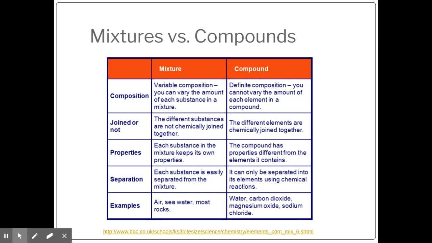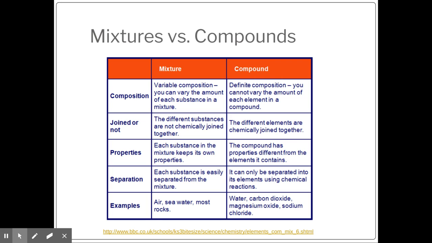Mixtures, I mentioned, can be separated through physical means, and I described several different physical means for separating them out. A compound, you have to actually go through a chemical reaction to break it back down into the elements that make it up.